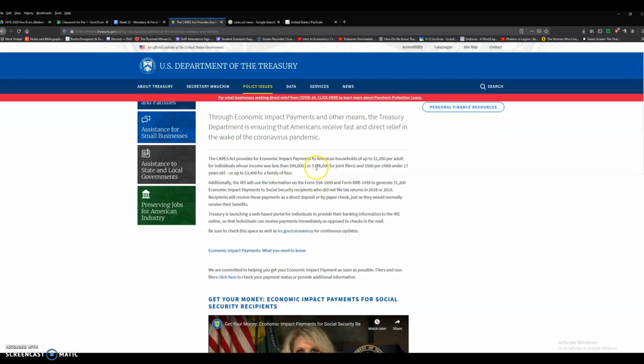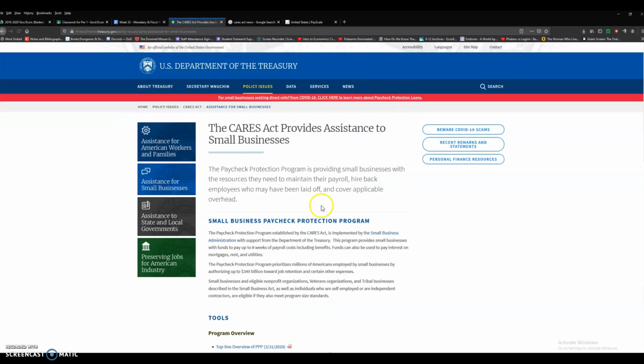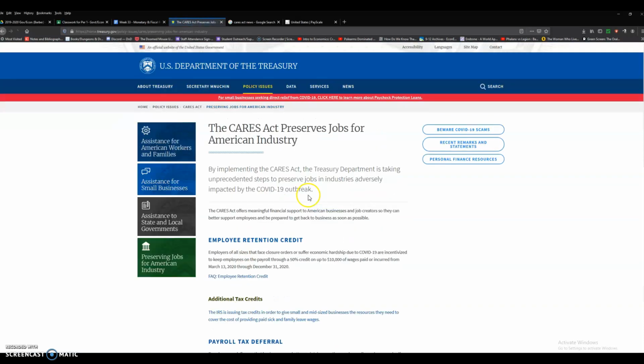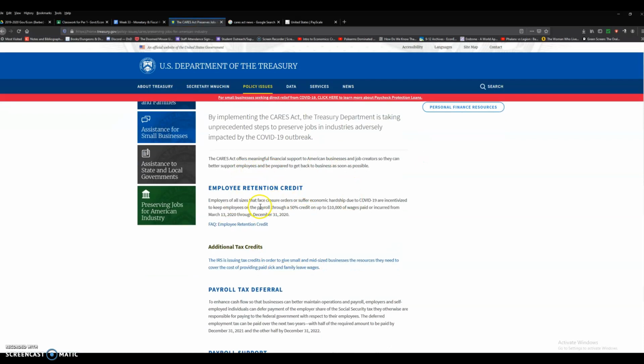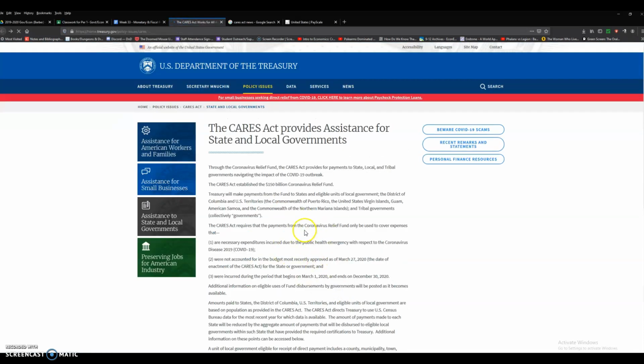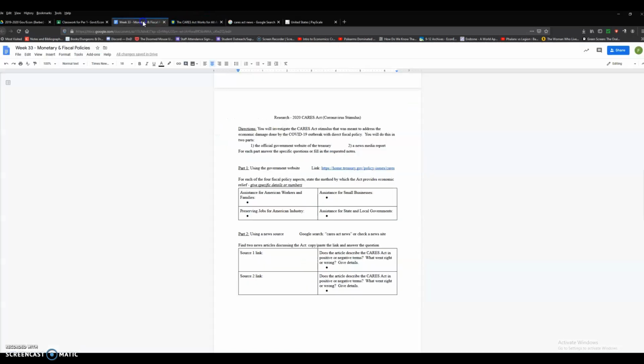Give me numbers. Give me a 1 bullet point description of how this works, and a bullet point of the numbers. Then we have the small business one. Same thing. Give me a summary and give me some numbers. Summary and numbers. So that's that page.